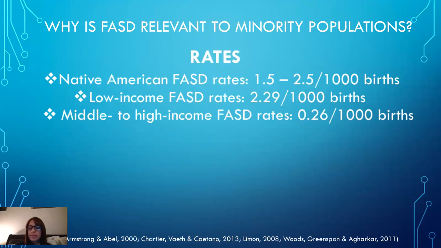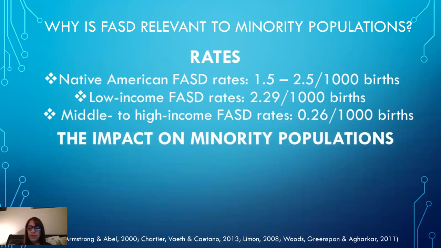Armstrong and Abel state that higher FASD rates in low socioeconomic populations are not due to the fact that these individuals consume more alcohol, because alcohol consumption is actually higher among middle and upper class women. Instead, they believe that FASD is more pervasive in minority and low-income populations because other factors such as smoking, drug use, and poor diet intensify the effects of alcohol.